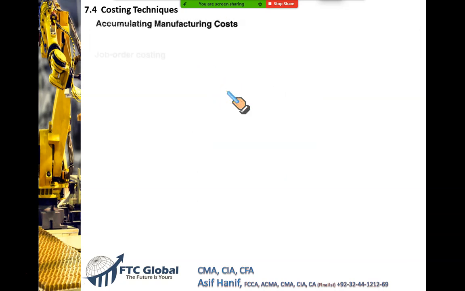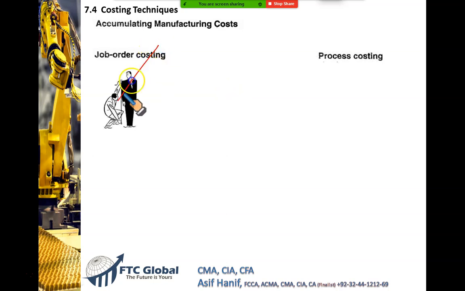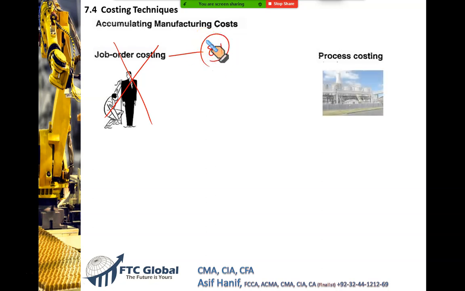Then we have job order costing. We are not going to do this. Why? Because job order costing is in Unit 8 and it is your 8.1. We will do it today after the 7.5. Then the next is process costing. Again, we are not going to do. Why? Because process costing is your 8.2. In detail, FIFO, weighted average, equivalent units, everything is there.